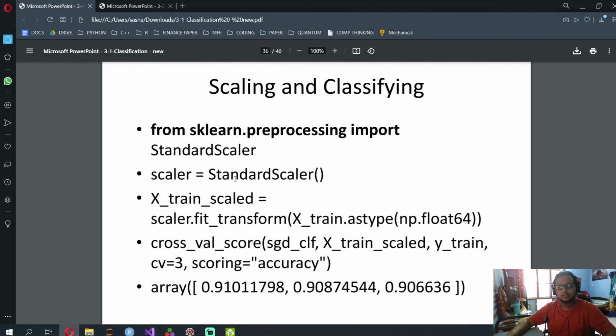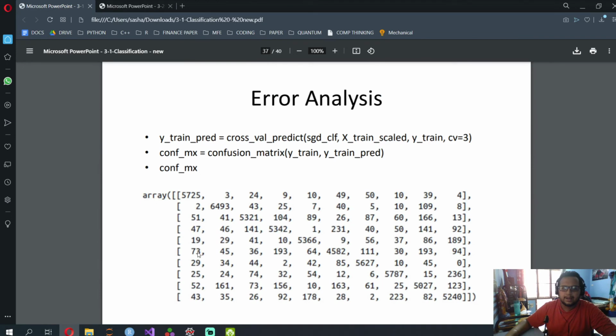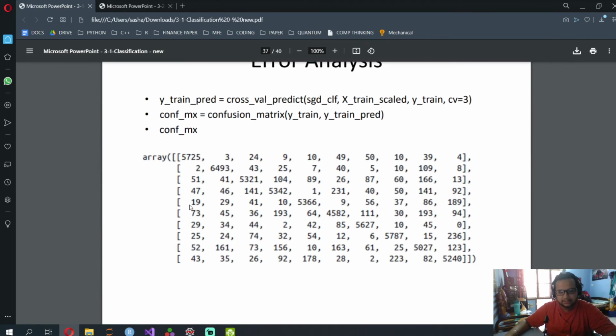Also remember to do standard scaling only after label encoding. Label encoding converts the character into numeric, and after converting it to numeric you can do the transformation. Okay, then this cross validation score, we've covered it, and this confusion matrix also we've covered it. So this confusion matrix over here,